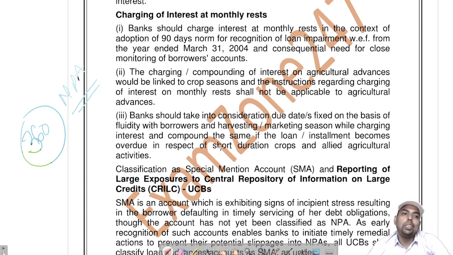It is not applicable for crop loans because this is based on crop seasons. Okay, then it is the 90 days, but the interest charging is not based on monthly basis in agriculture or other such accounts where there is a provision or there is some relaxation from RBI or government.